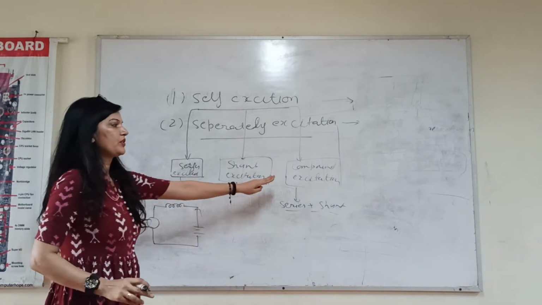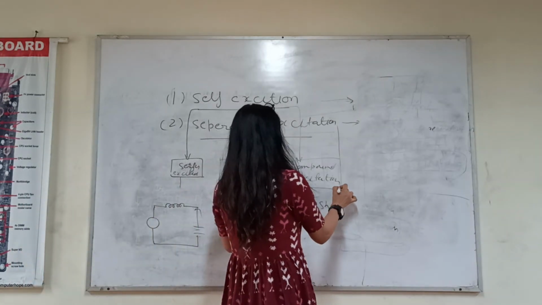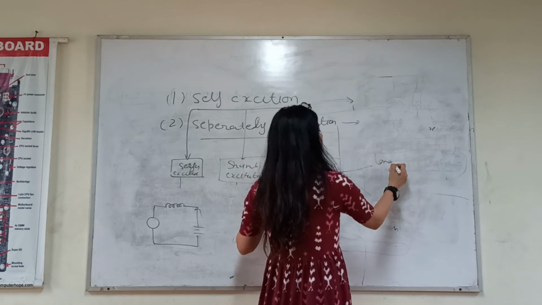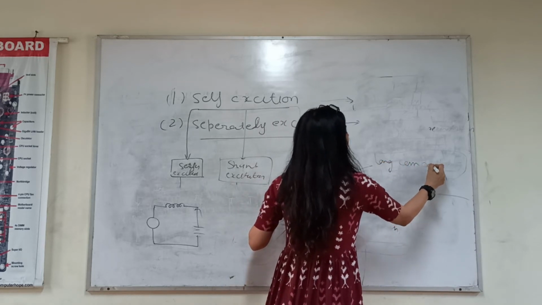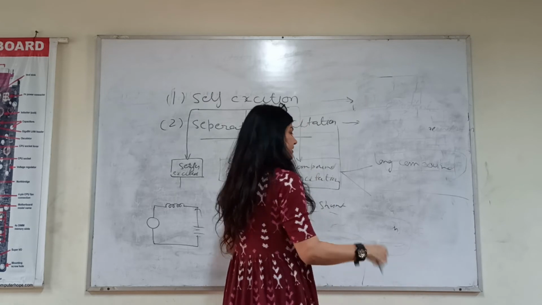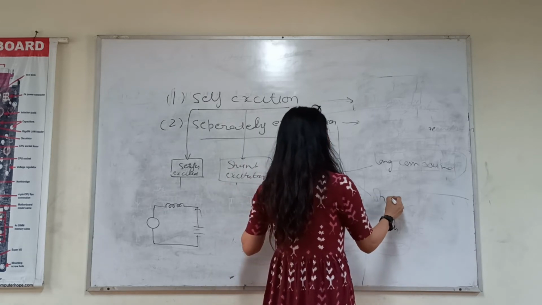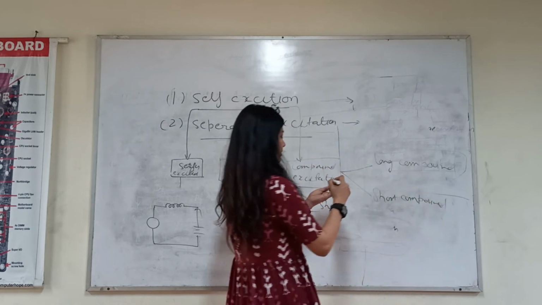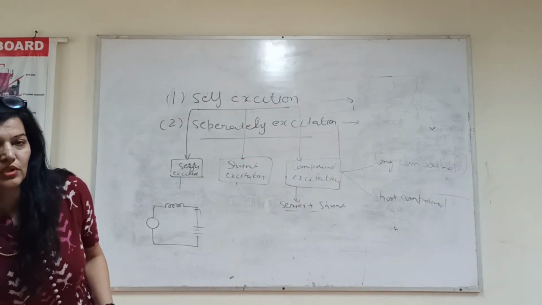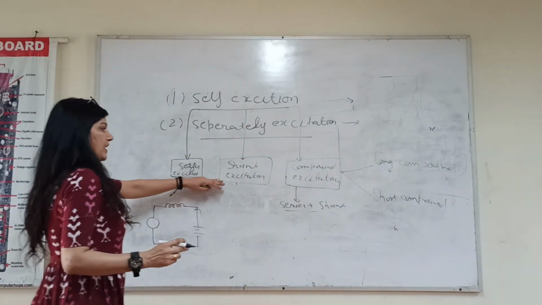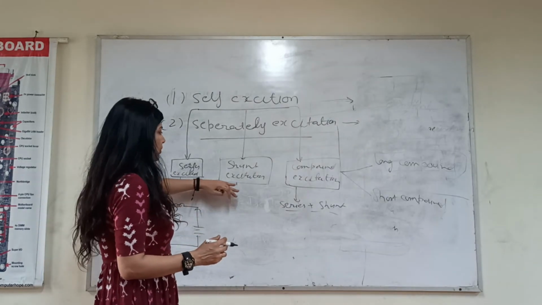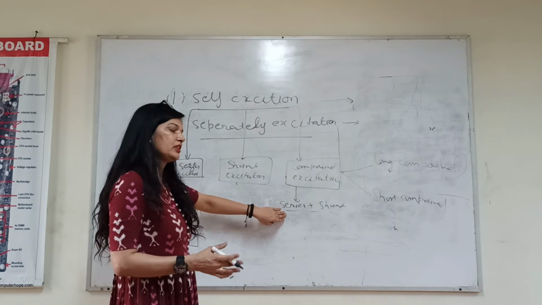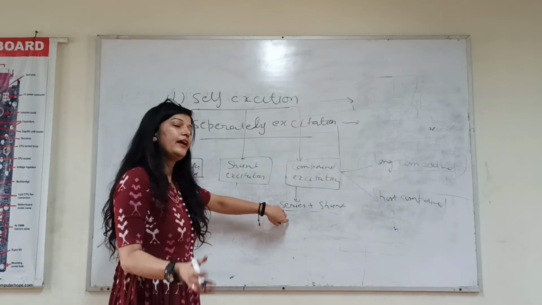There are two types of compound excited motor. Again there are two types, long compound and short compound. What is this long compound? As I told you that in compound excitation there will be combination of series motor and shunt motor.